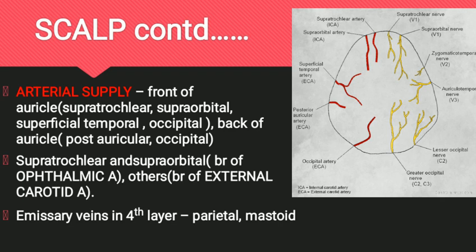Behind the auricle, the arterial supply is by the posterior auricular artery and the occipital artery. Both are branches of the external carotid artery. The scalp is a site of free anastomosis between the branches of the external and internal carotid arteries. To be noted, supratrochlear and supraorbital are branches of the internal carotid, while the other 3 are branches of the external carotid artery. The 4th layer contains the emissary veins, which are 2 in number. The parietal and the mastoid emissary veins both communicate with the intracranial dural venous sinuses.